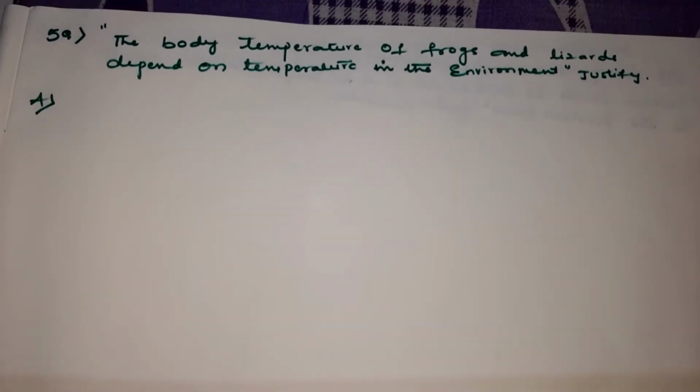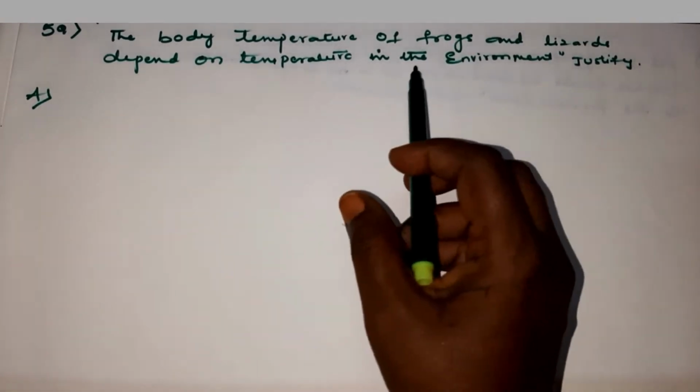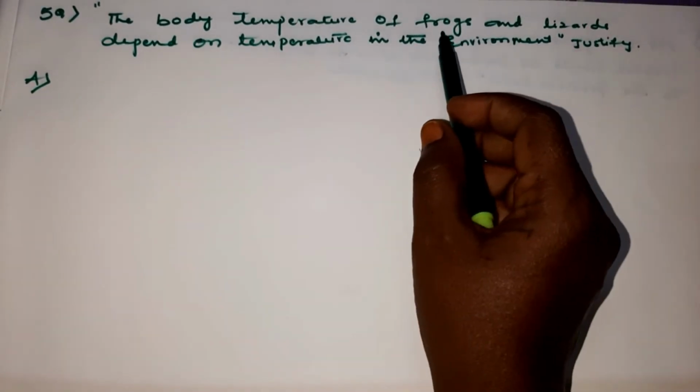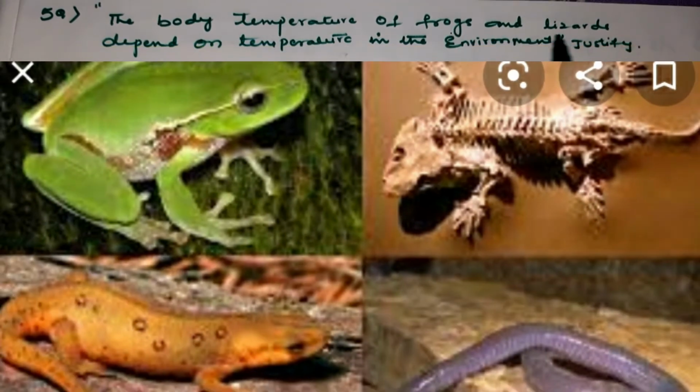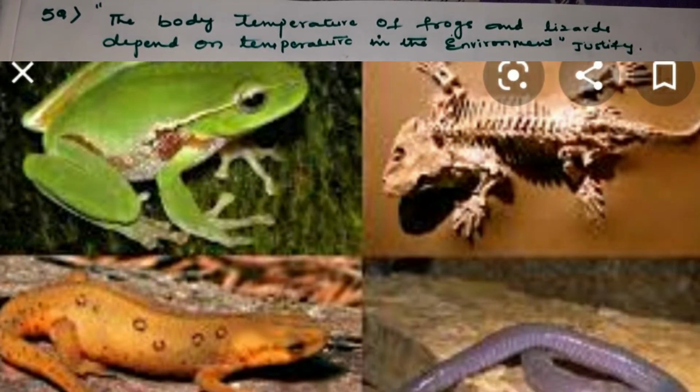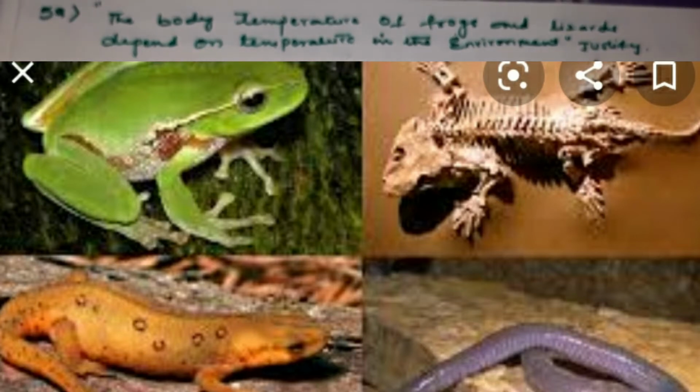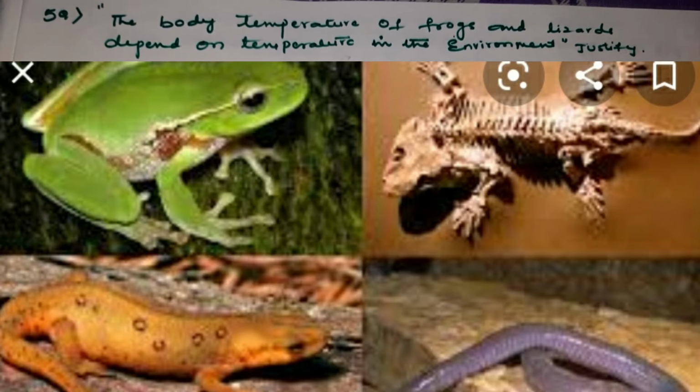Okay, the next question is, children, the body temperature of frogs and lizards depend on temperature in the environment. Why? You all know, children, frogs belong to a group of amphibians and lizards belong to the group of reptiles, children. So these organisms depend on temperature in the environment. So they survive because of the environment.